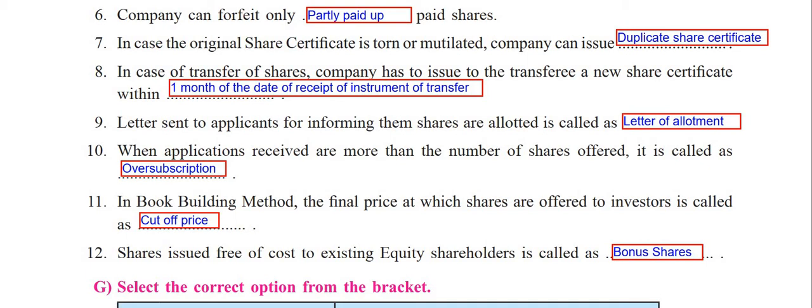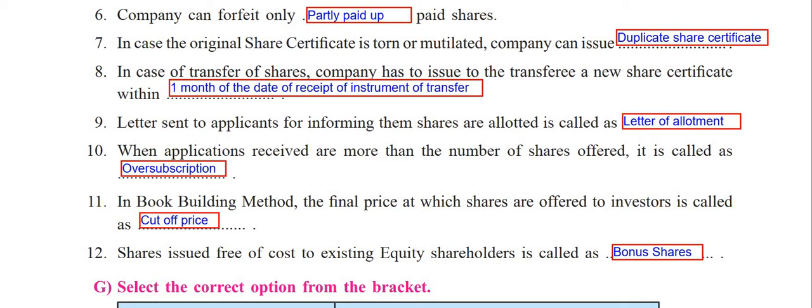Eighth one: in case of transfer of shares, the company has to issue to the transferee a new share certificate within dash, within 1 month of the date of receipt of the instrument of transfer. Remember, students, these numerical terms, like 1 month in this case and 2 months in the case of allotment, you have to remember them. It is very important, so remember within 1 month.